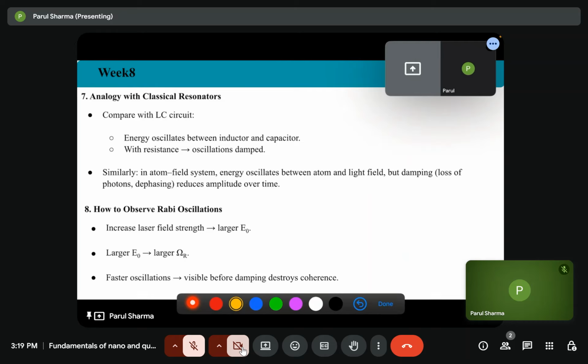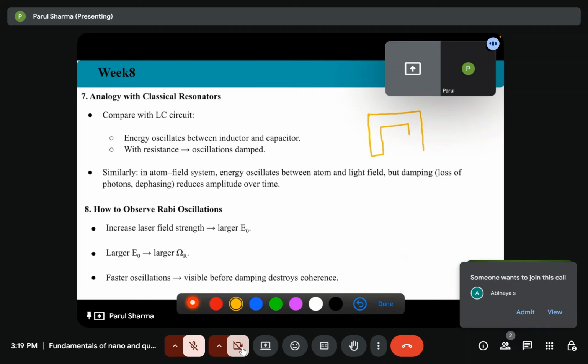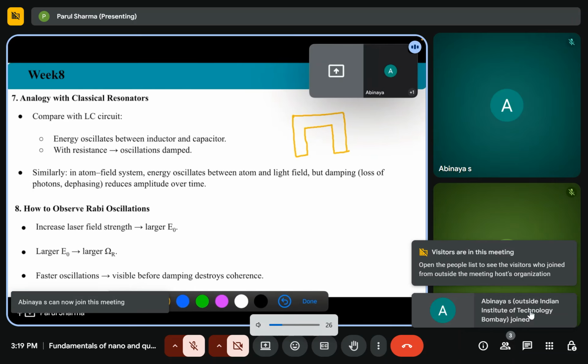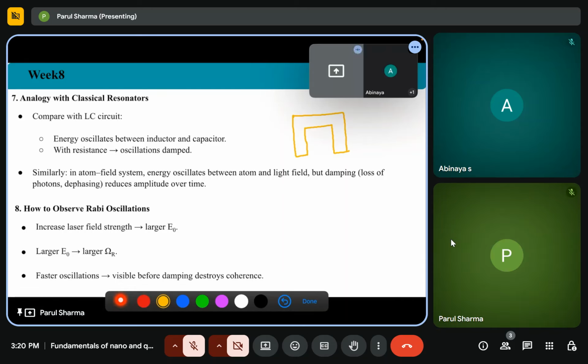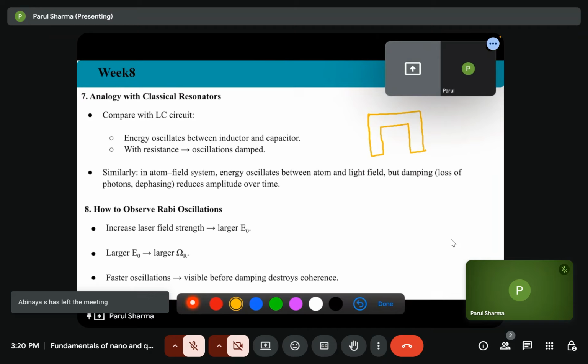We can compare our resonators like this. We are comparing here with the LC circuit.